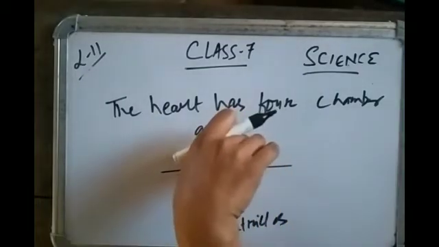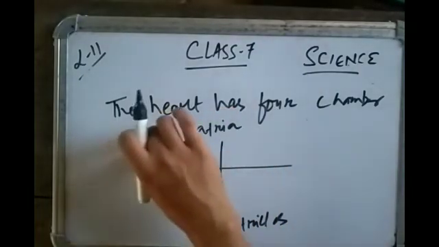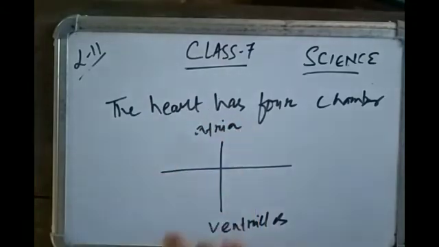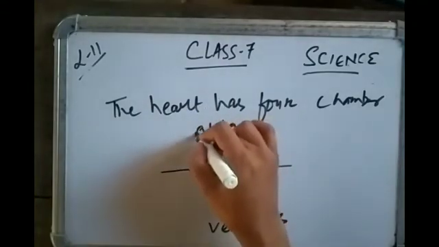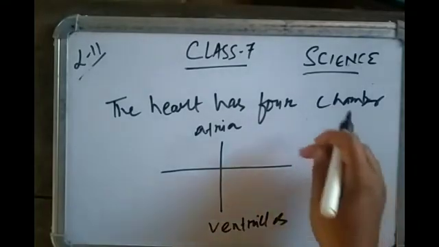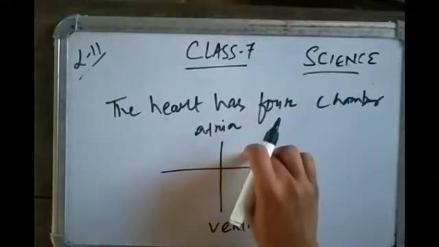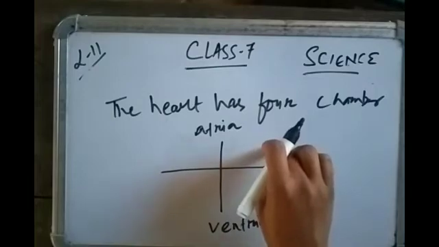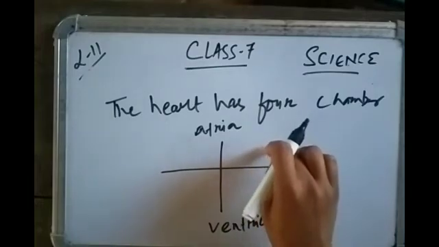Atria collect blood from different parts of the body. The right atrium stores carbon dioxide rich blood. After oxygen is taken in at the lungs, oxygen rich blood is stored in the left atrium.